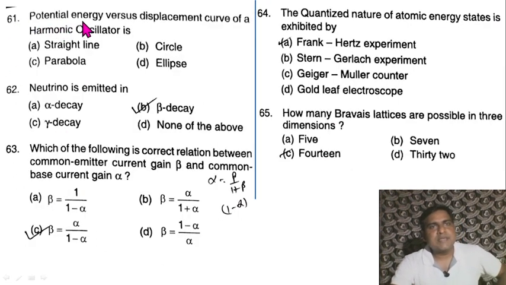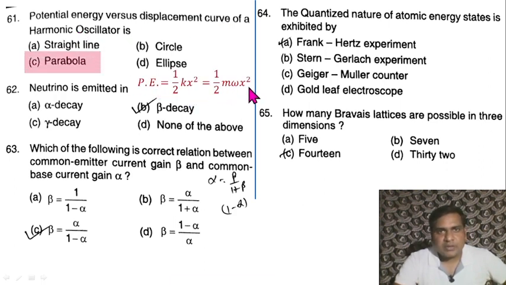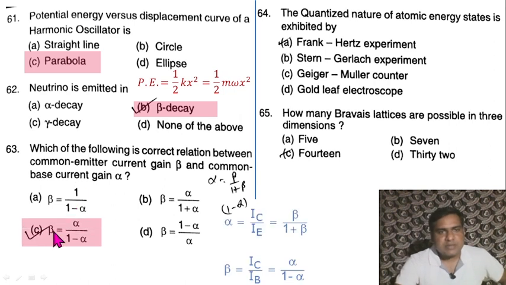Question 61. Potential energy versus displacement curve of a harmonic oscillator is... So potential energy is equal to half kx square. So it shows the parabolic curve. So option C is correct. Neutrino is emitted in beta decay. Question 63. Which of the following is the correct relation between common emitter current gain beta and common base current gain alpha? So option C is correct. Beta equals alpha divided by 1 minus alpha.